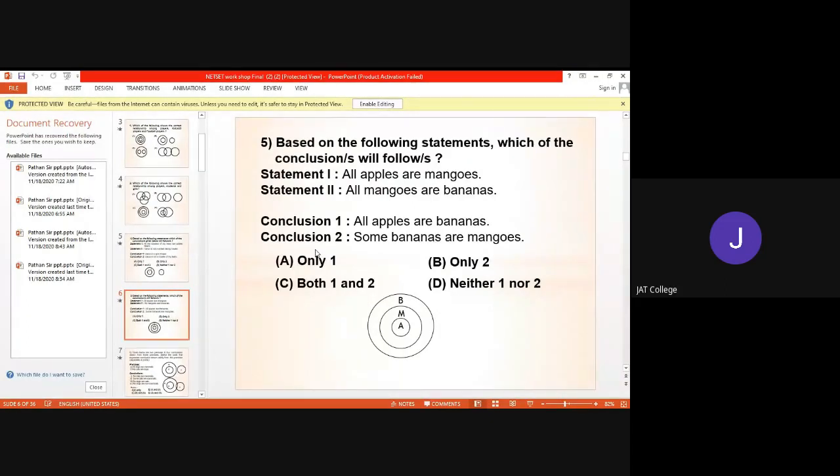Okay. So here statement first. All apples are mangoes. That means the circle for apple is smaller and the circle for mango is larger. Then second statement. All mangoes are bananas. So here, the circle for banana is larger than mango, and as all the mangoes are bananas, we have to draw the circle for mango inside the circle of banana. Okay. So here, in the basic diagram, what is the first conclusion? All apples are bananas. So as all the apples are mangoes and all the mangoes are bananas, we can say that all the apples are bananas. So the first conclusion is followed.